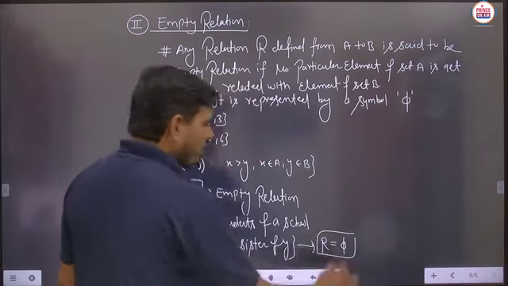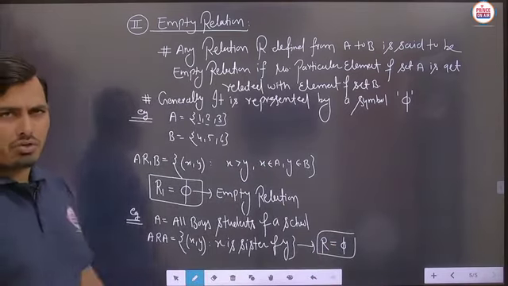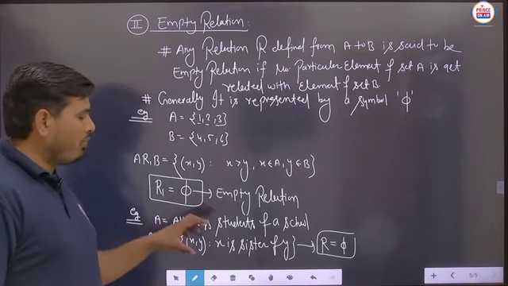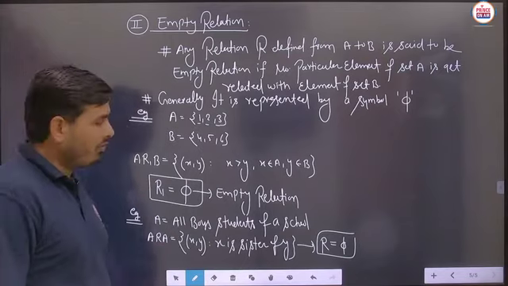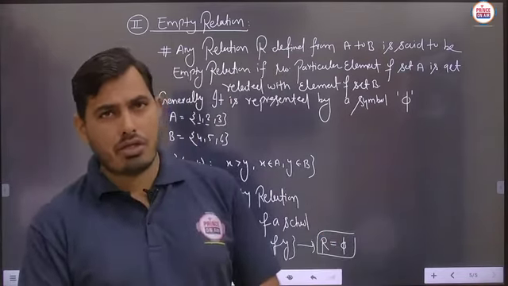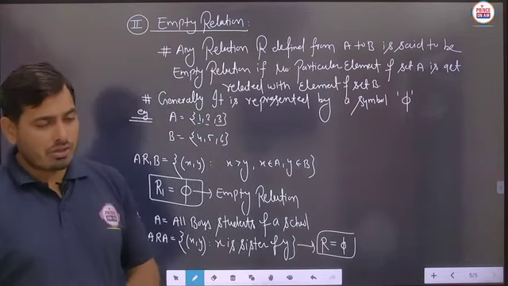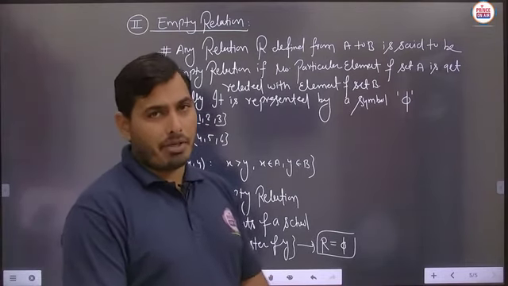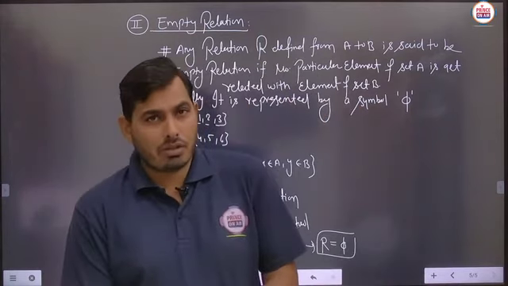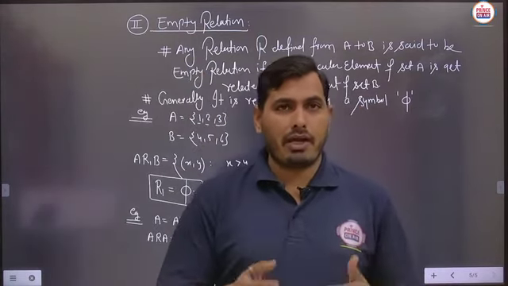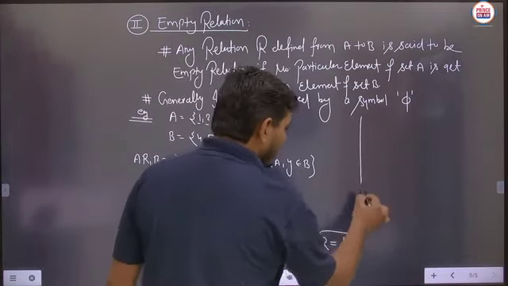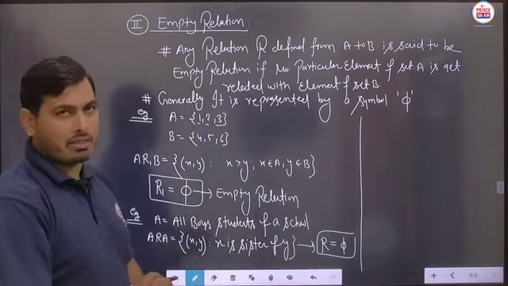So easily student, you can describe the various kinds of relations. Many kinds of relations can also be made, where an empty relation means no ordered pair exists. Is it to be clear? So today student, we have to discuss these two kinds of relations, the universal relation as well as the empty relation. Sometimes these relations are said to be the trivial relations, so we have to keep this in mind. Suppose some names get disturbed anywhere, just the empty relation and universal relation are said to be the trivial relation. Is it to be clear?